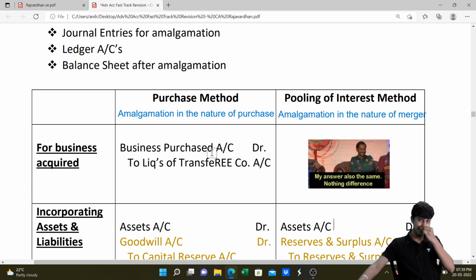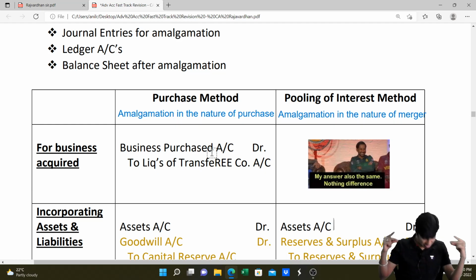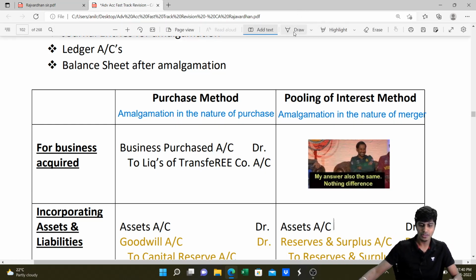So what is the entry? First entry is for the business acquisition. Transferee company acquires the business of the transferor company. Your purchase business, my friend: debit business purchase account, and you have to pay consideration to the liquidators of transferor. So you will write the entry as liquidators of transferor.